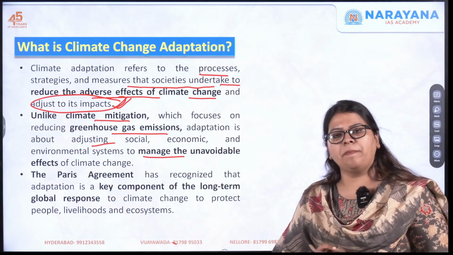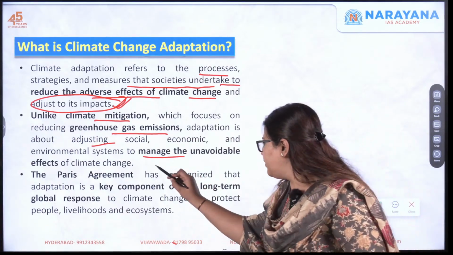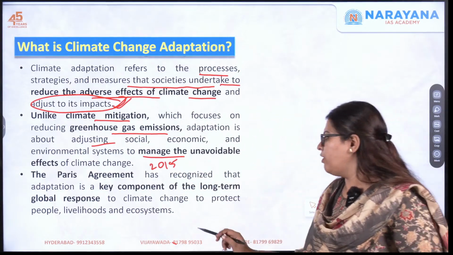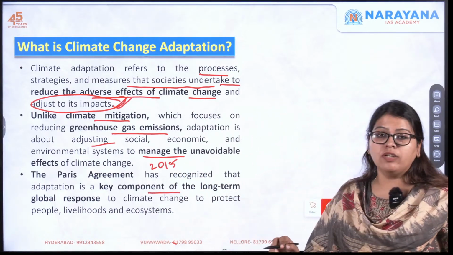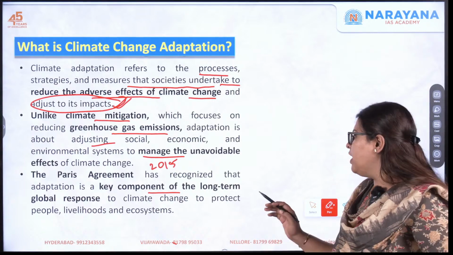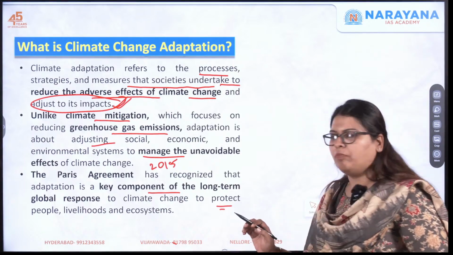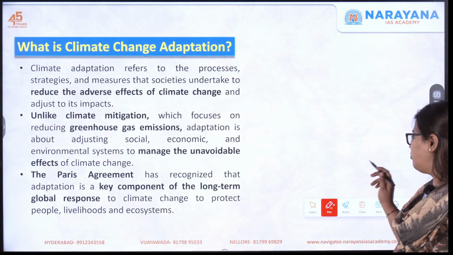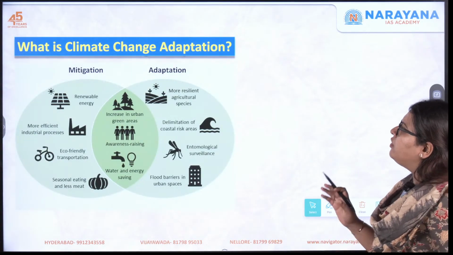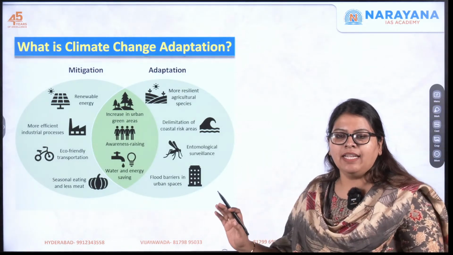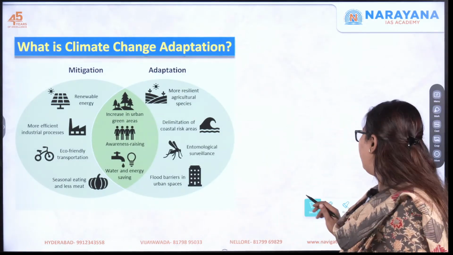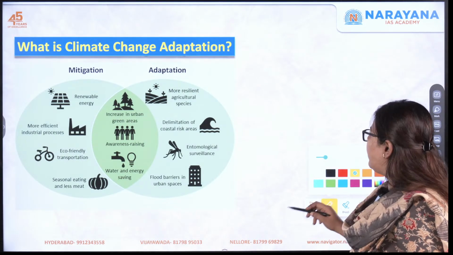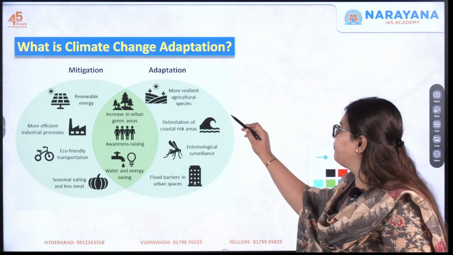And if you see the Paris Agreement in 2015, this has actually recognized that adaptation is one of the key components of the long-term global response to the climate change in order to protect the people, the livelihoods as well as the ecosystem. So this is what it says. Moving on, now here we'll understand exactly what is the difference between mitigation as well as adaptation. Okay, so let us look at this particular diagram.